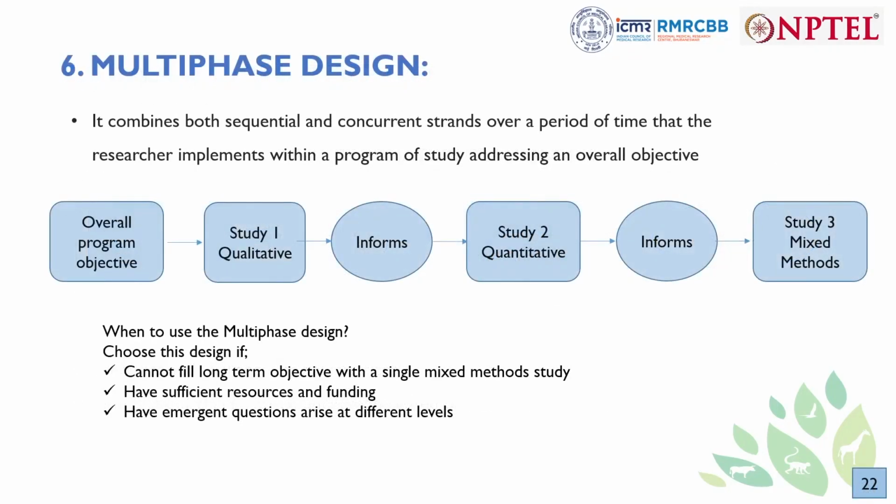Finally, we have the multi-phase design. It combines both sequential and concurrent strands over a period of time. This multi-phase design is usually done when we have sufficient resources and funding, and many times even a single mixed method is not enough. We need to do two mixed method study designs, at different levels of the program, at the primary level, at the policy level. This approach is usually used when we want to do a program evaluation.